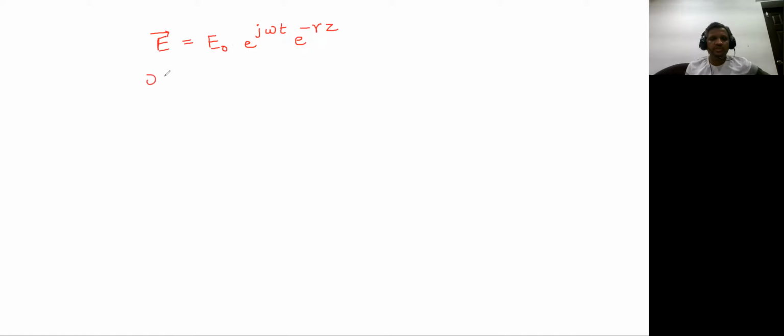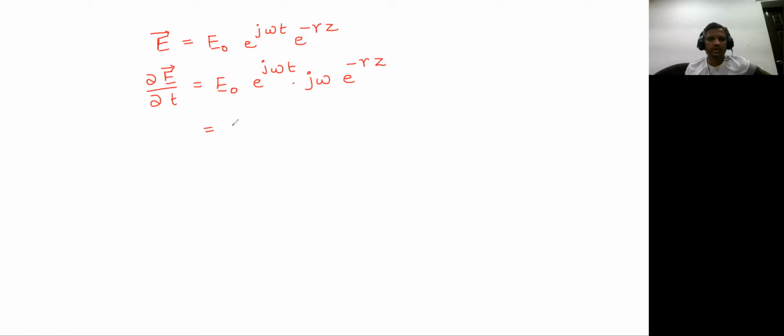Let us differentiate this entire expression on both sides. If you differentiate with respect to time, the right hand side part also you should differentiate with respect to time. This is E naught into e power j omega t into, if you differentiate the j omega t again, what you will be getting is j omega, and e power minus gamma z is just a constant.